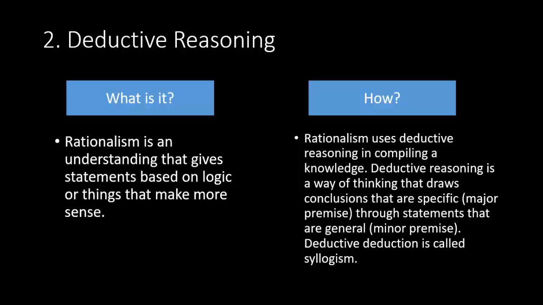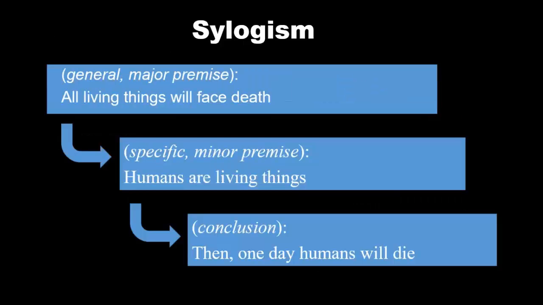Deductive reasoning is called syllogism. The general or major premise says all living things will face death. The specific or minor premise says humans are living things. The conclusion of the syllogism is that one day humans will die.